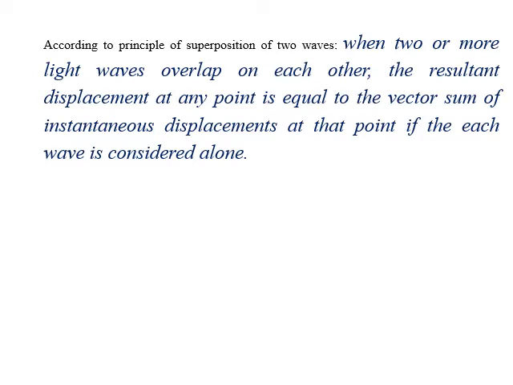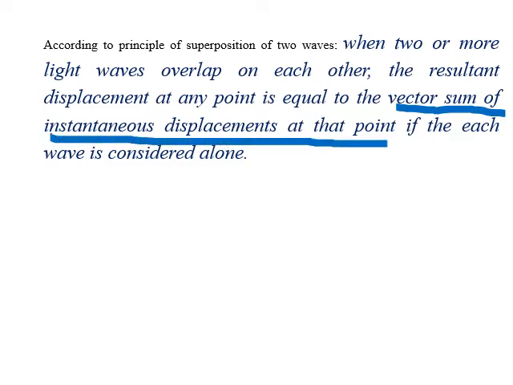According to the principle of superposition of two waves, when two or more light waves overlap each other, the resultant displacement at any point is equal to the vector sum of the instantaneous displacements at that point. Ultimately, what are we going to get? The vector sum of the instantaneous displacement at that particular point if each wave is considered alone.